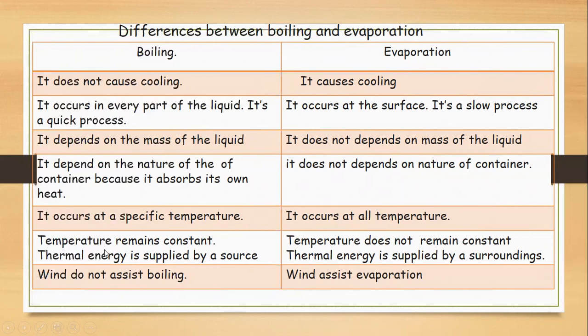In boiling, when the water starts boiling, the temperature will be 100 degrees Celsius and remains constant, and the thermal energy is supplied by the source. In evaporation, the temperature does not remain constant, since the liquid is constantly losing high energy molecules, so the temperature of the remaining liquid falls, and thermal energy is supplied by the surroundings. It does not need any other source. Wind does not assist boiling, but wind assists evaporation.